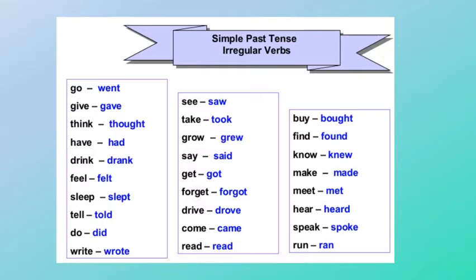Next column, see, saw, take, took, grow, grew, say, said, get, got, forget, forgot, drive, drove, come, came, read, read. And the final column, buy, bought, find, found, know, knew, make, made, meet, met, hear, heard, speak, spoke, run, ran.